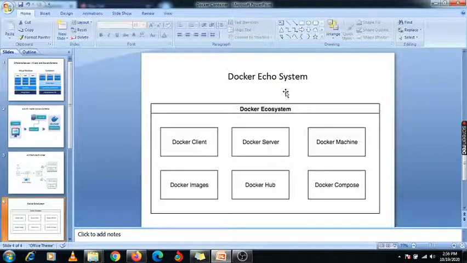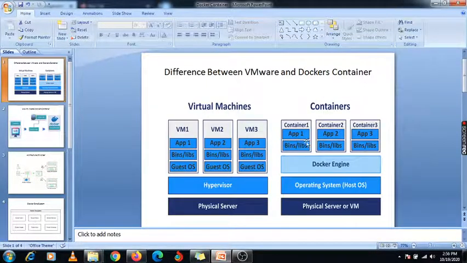Basically, when we are talking about containers, Docker has shared resource memory. Whatever resources are available on your server can be shared with all the containers. Okay, so this is an advantage.